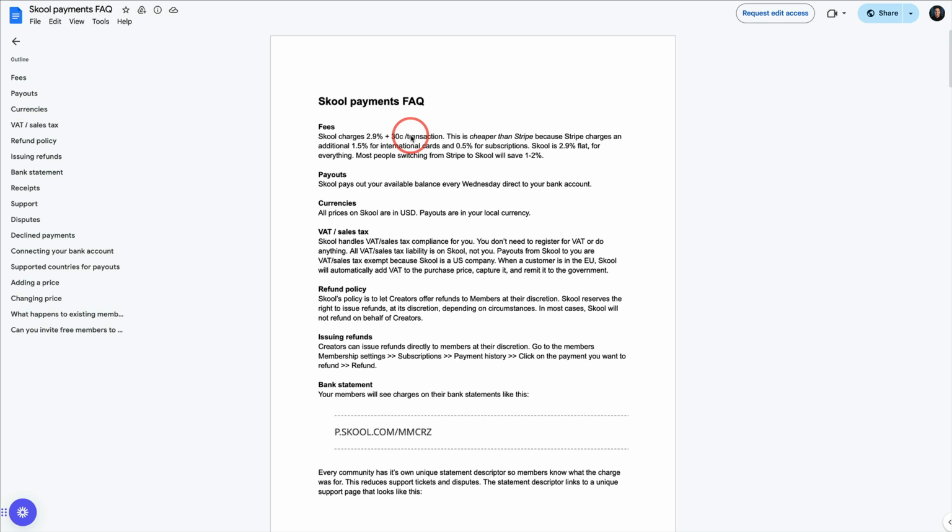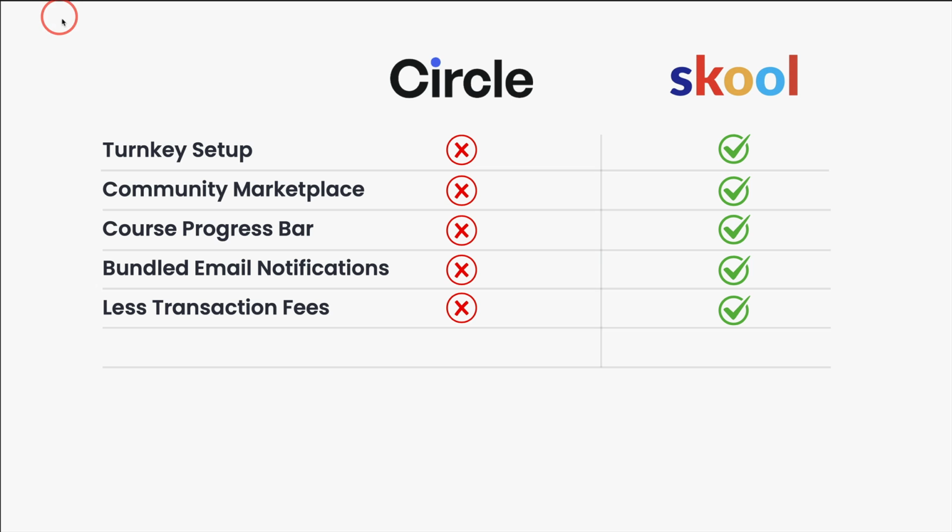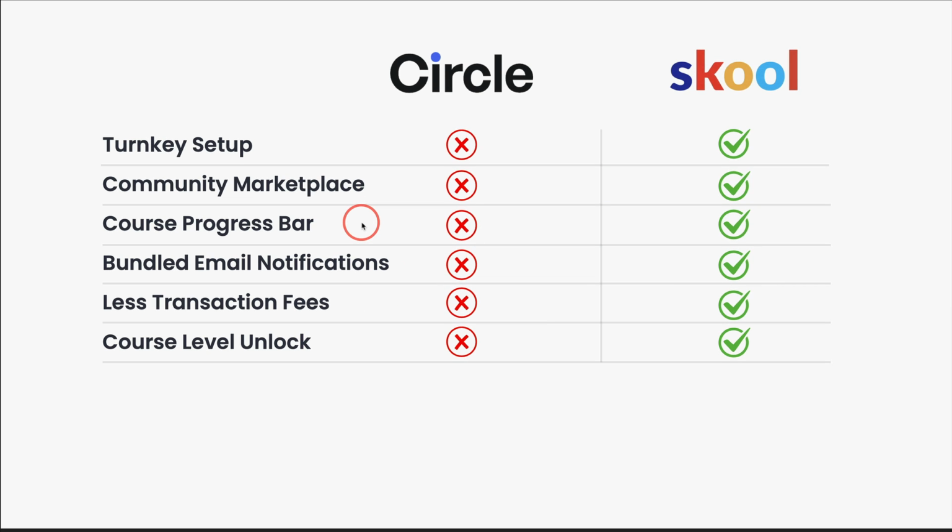So as of now, most people using Skool directly are going to save maybe 1 to 2%. While that's not a personal deal breaker for me because I love using Stripe and the robust reporting and everything it offers, technically Skool does have slightly lower transaction fees, but you'd probably have to personally weigh the cost. Do you want less reporting and fewer options and less everything? Is it worth that extra 1 to 2%? Maybe. It's up to you. Again, decide wisely, my friends.